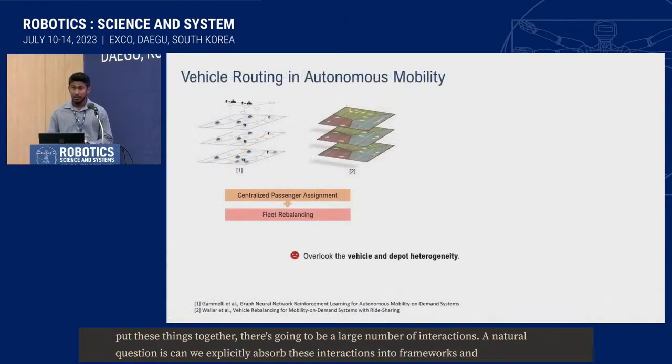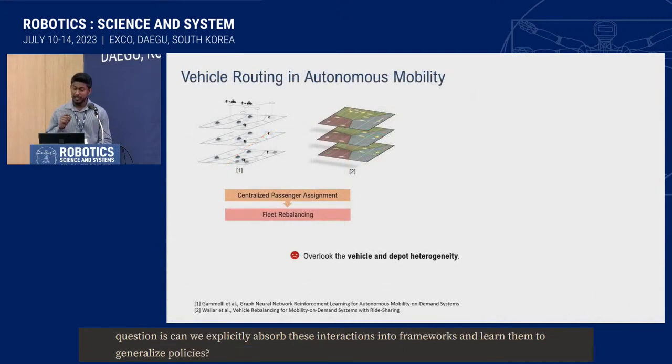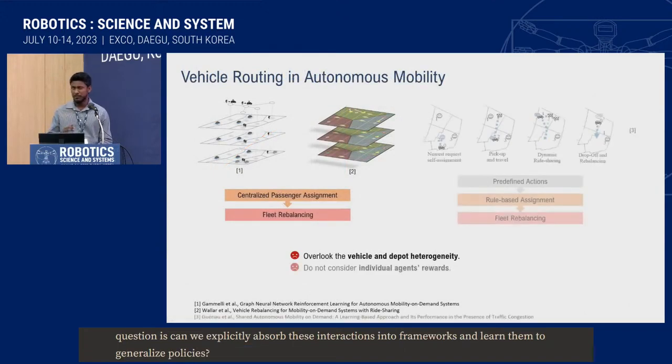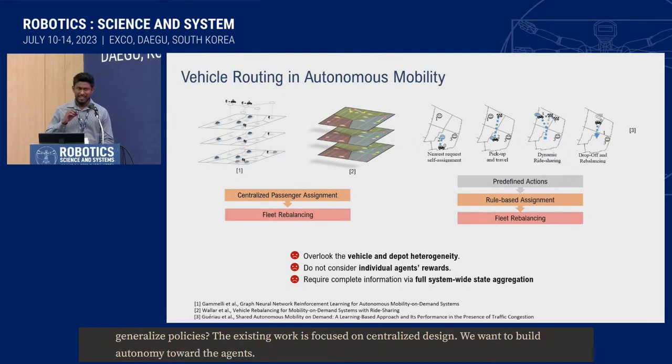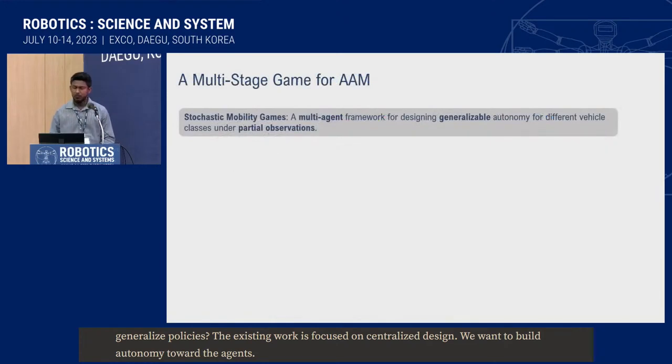The existing work on autonomous mobility mostly focuses on centralized passenger assignment for maximizing the fleet's revenue. But we want to delegate this autonomy toward the agents. The existing multi-agent-based approaches require complete information about the mobility system. But that's a very difficult thing to do if these vehicles are being managed by multiple parties and under real-world communication constraints. So we propose a multi-stage game for autonomous mobility.